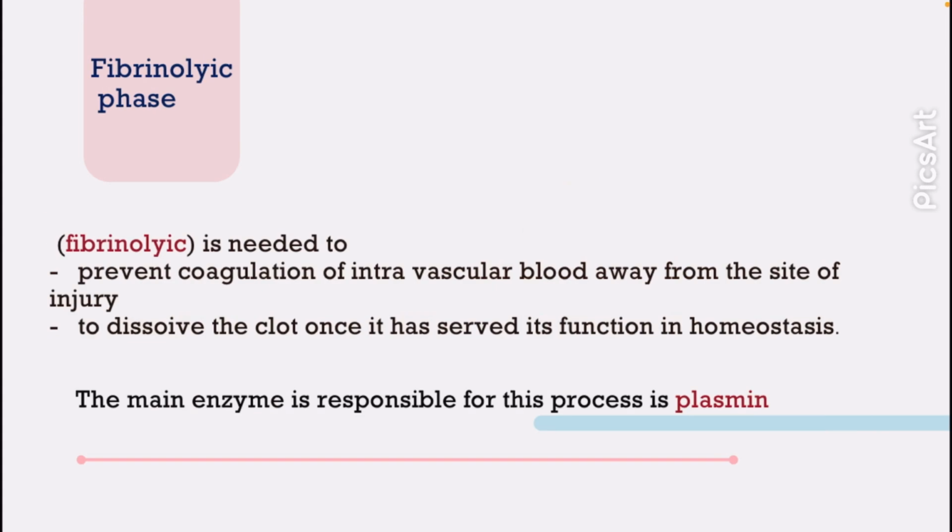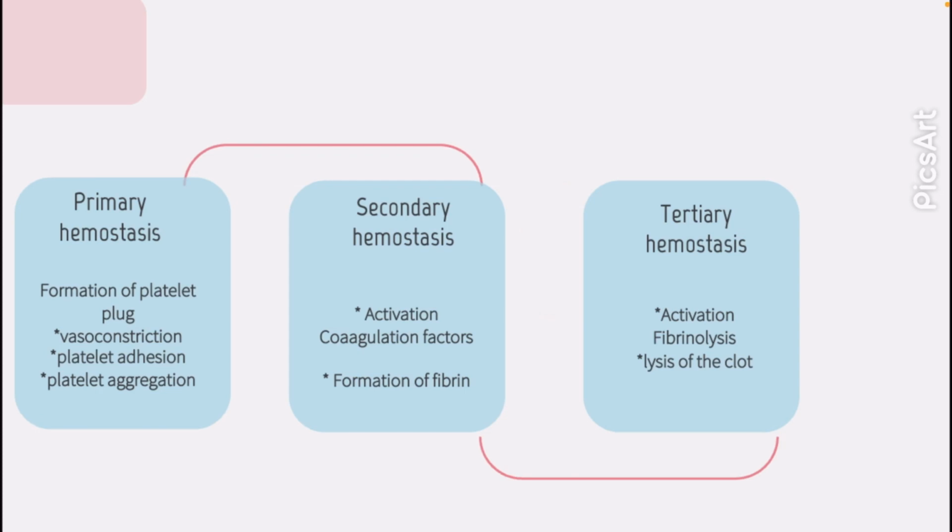And then the fibrinolytic phase, which means lysis of fibrin. Fibrinolysis is needed to prevent coagulation of intravascular blood away from the site of the injury and to dissolve the clot once it has served its function in hemostasis. The main enzyme responsible for this process is plasmin. As we said, primary hemostasis means vasoconstriction and platelet adhesion and aggregation to form the plug. Secondary hemostasis means activation of coagulation factors and formation of fibrin. Tertiary hemostasis means activation of fibrinolysis.